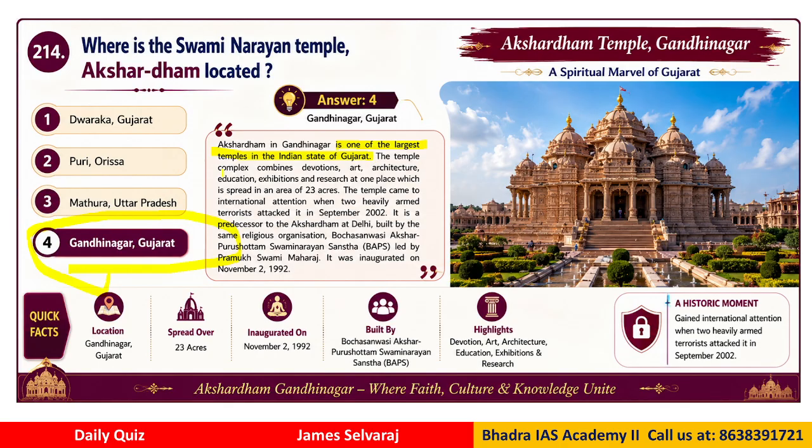The temple complex combines devotion, art, architecture, education, exhibitions, etc. The temple came to international attention when two heavily armed terrorists attacked it in September 2002. It is a predecessor to the Akshardham in Delhi, built by the same religious organization. The Akshardham temple is popular, but remember the largest one, the Swaminarayan Akshardham, is in Gandhinagar, Gujarat.